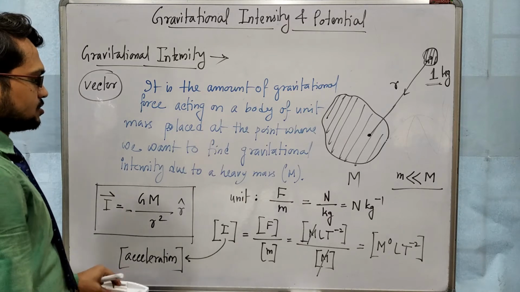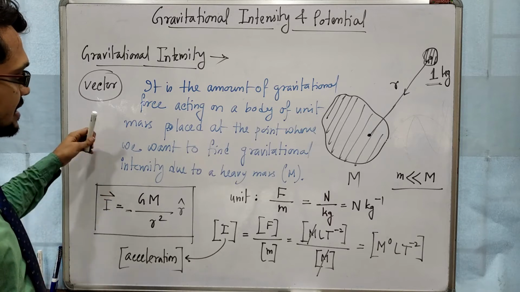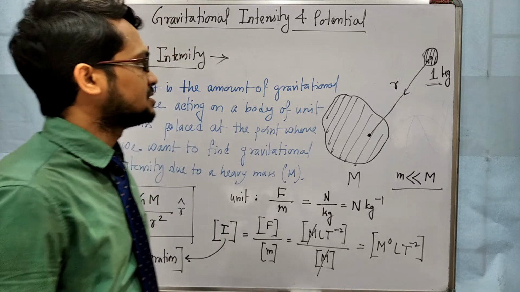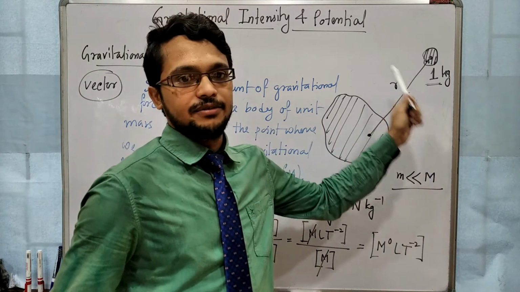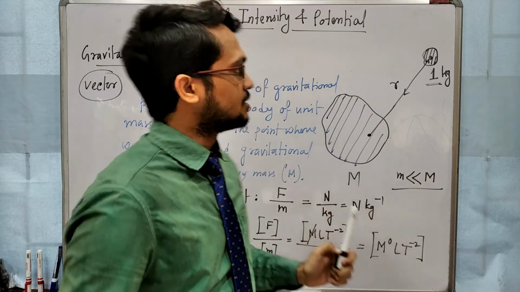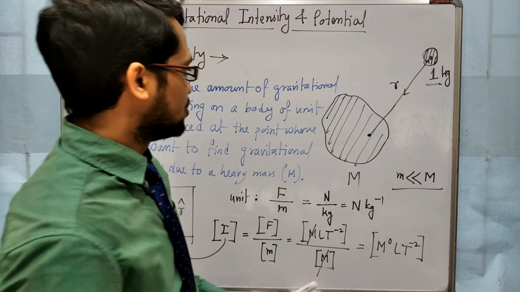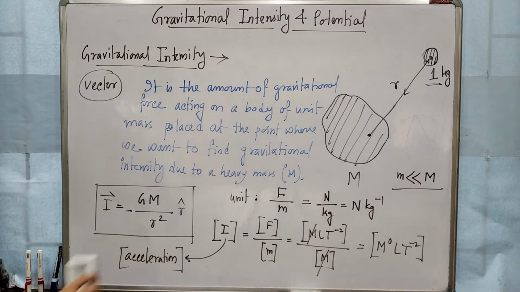So these two quantities will have same dimension. So intensity means it is the gravitational force acting on unit mass, provided that this unit mass will not affect the gravitational field or gravitational intensity at this point, which we are measuring due to the heavy mass. So this is gravitational intensity.